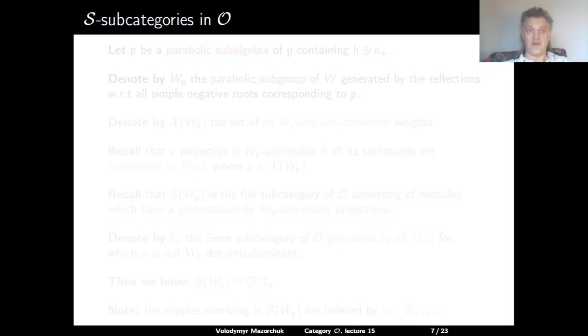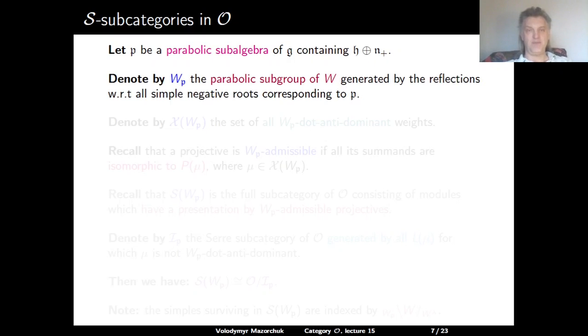We have already defined S-subcategories in O in relation to the Bernstein-Gelfand classification of projective functors. Let p be a parabolic subalgebra of g containing the Borel subalgebra h plus n^+. Denote by W_p the parabolic subgroup of W generated by all simple reflections which correspond to negative simple roots occurring for the Levi factor of p.